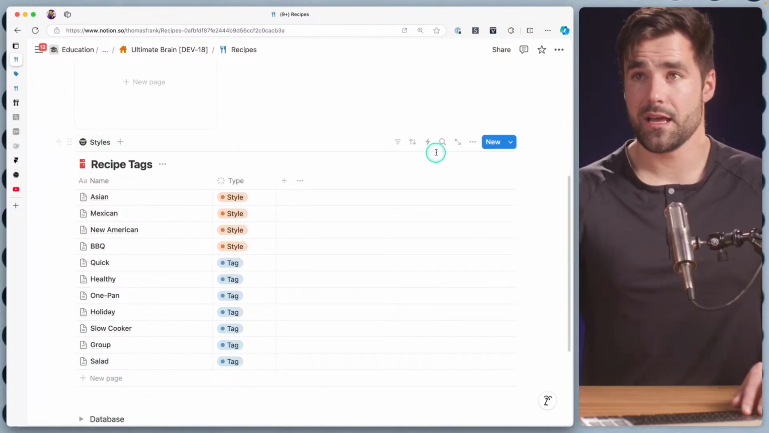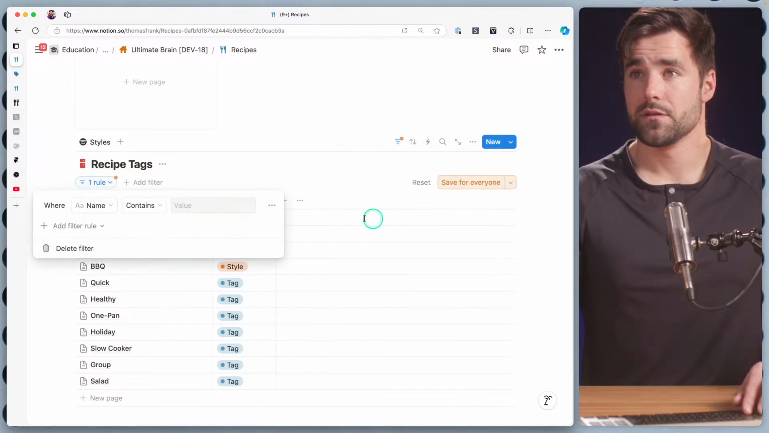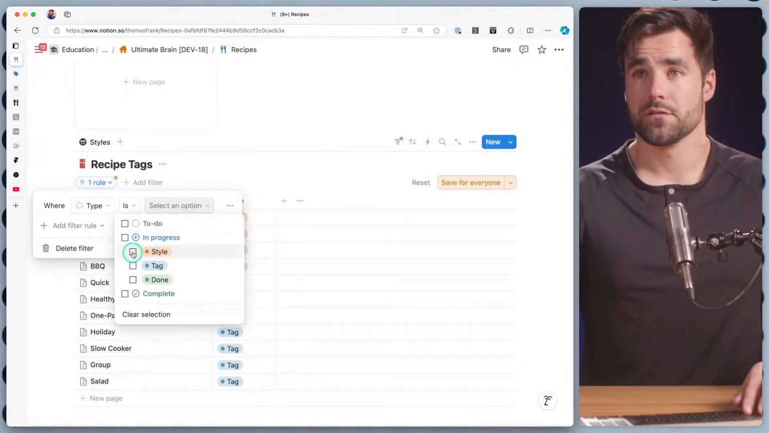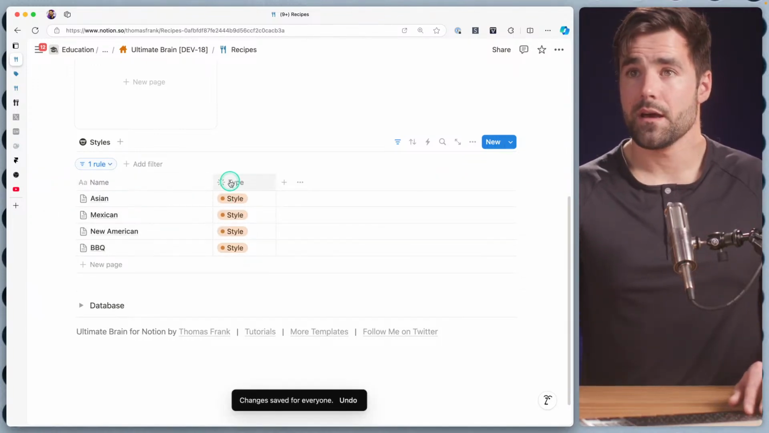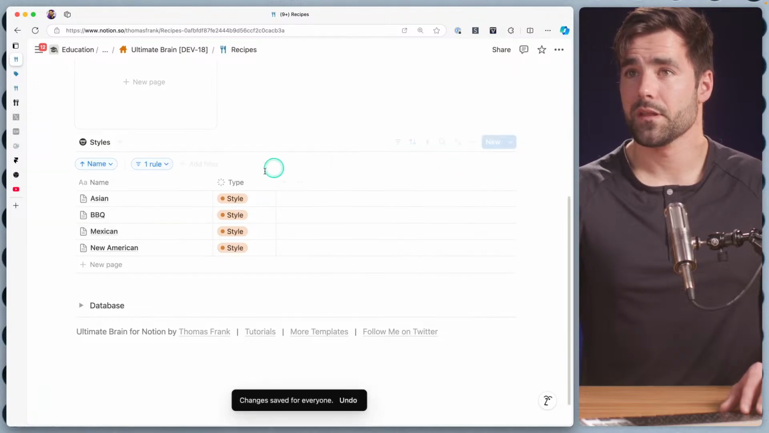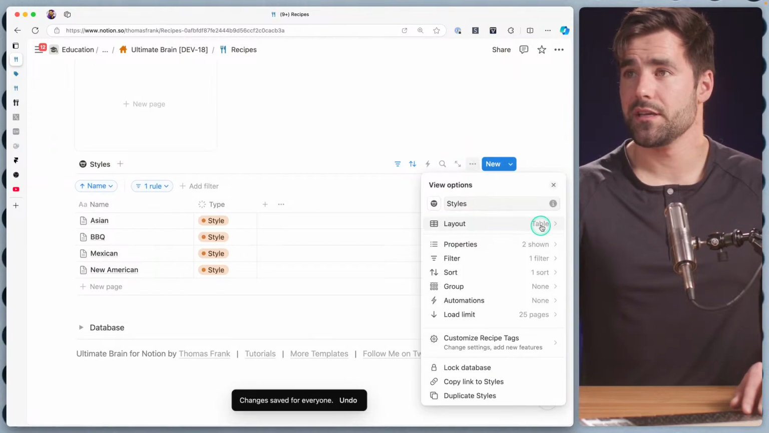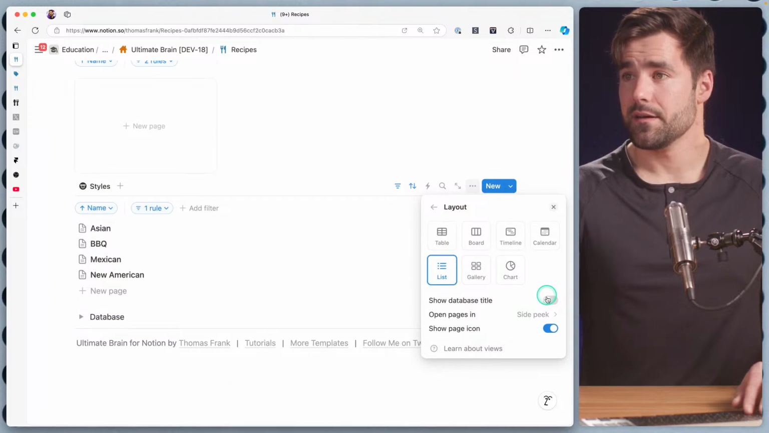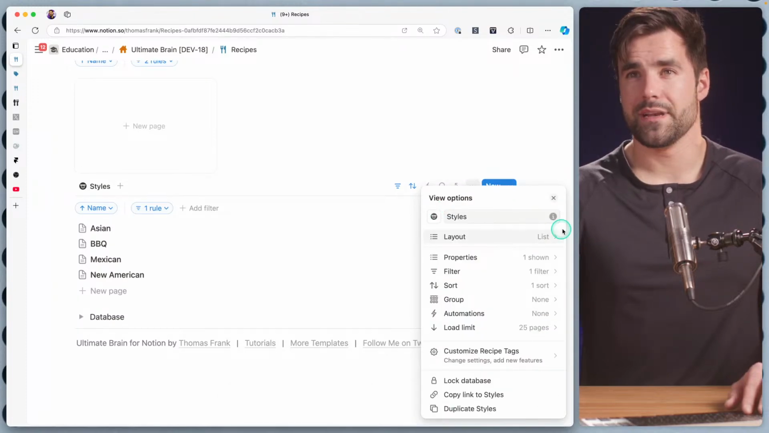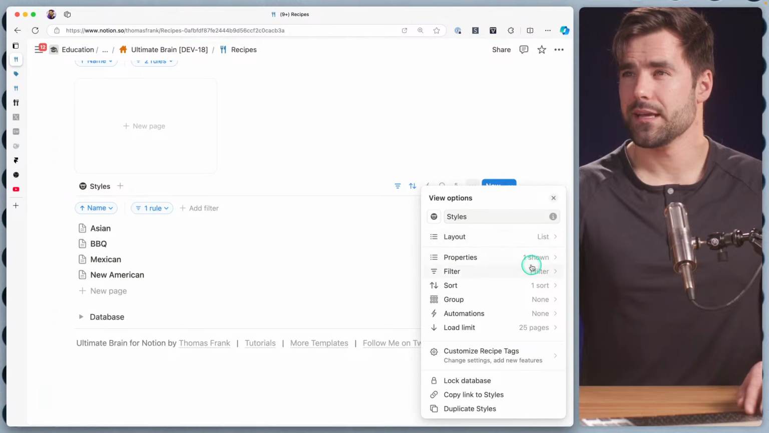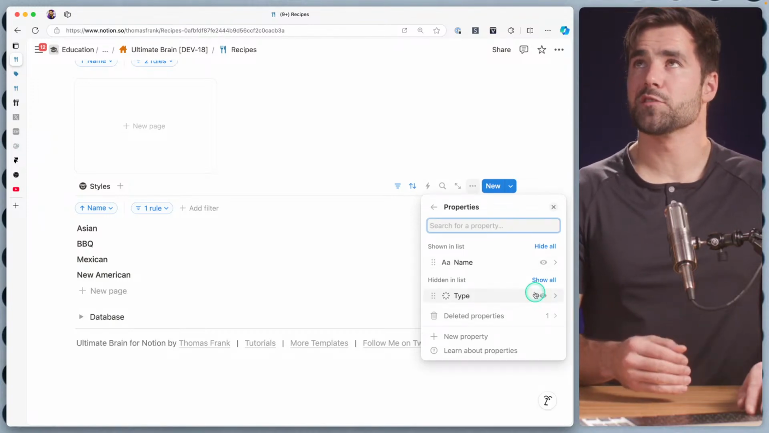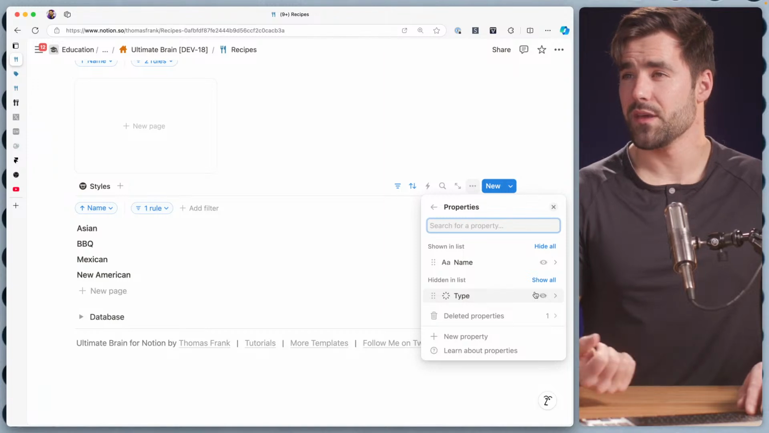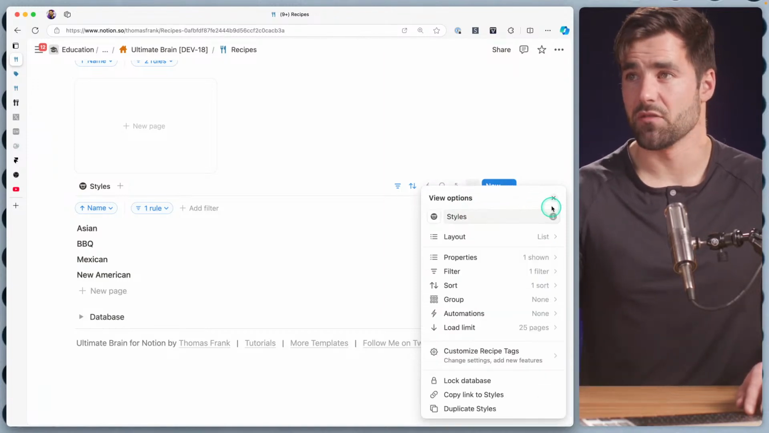So let's filter this to only show our styles, just like that. I'm going to hide that database tile right there, and then sort by name. That's going to be pretty good there. I'm also going to change the layout type to list. I don't even know if we need to show the page icon there. Yeah, I don't really think we do, so I'm going to not show the page icon. And in the properties, well, we are making a style specific view, so we don't really need to show the type because we already know it's style. So that's all good there.